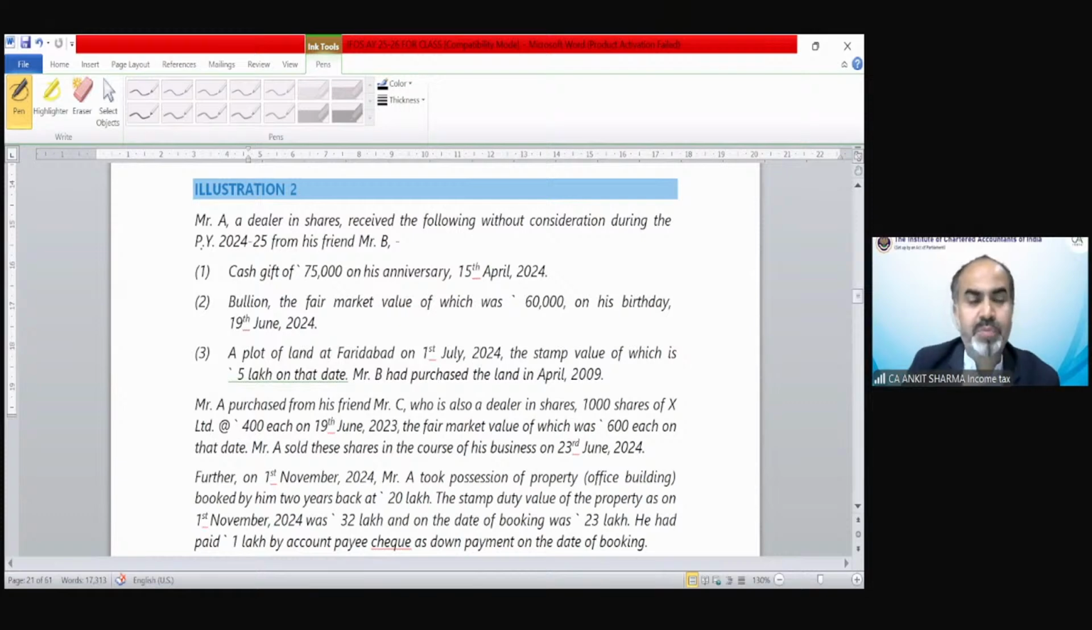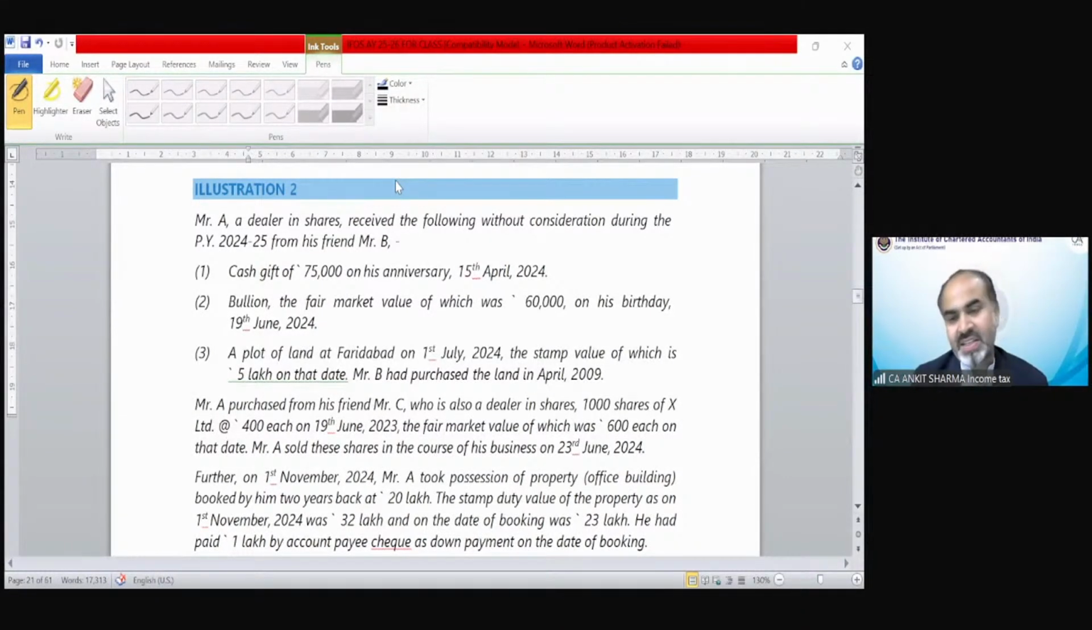Illustration 2: Mr. A, a dealer in shares. Vismita is saying, sir, a gift received on a wedding anniversary from a friend, is that going to be taxable? Yes, Vismita, it is taxable, because a wedding anniversary is not a marriage.